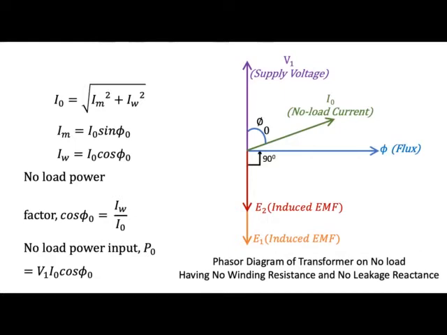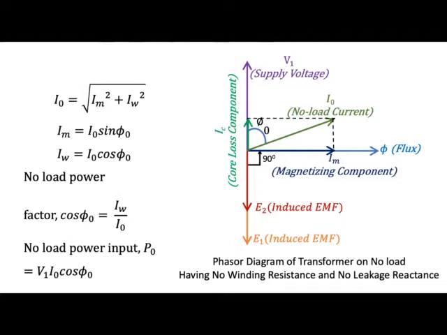Because this phi 0 is not exactly 90, we'll have two components of the no load current. The first is the core loss component, that is IC equal to I0 cos phi 0, and the other one is the magnetizing component, that is I0 sin phi 0.